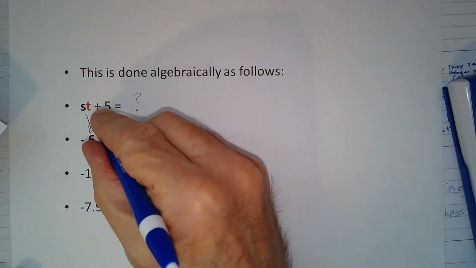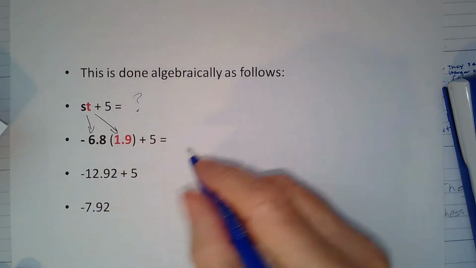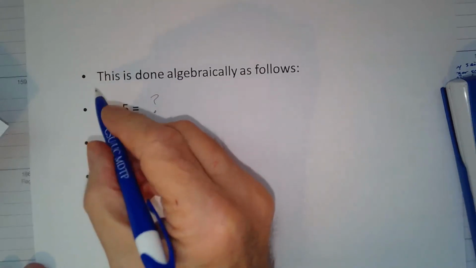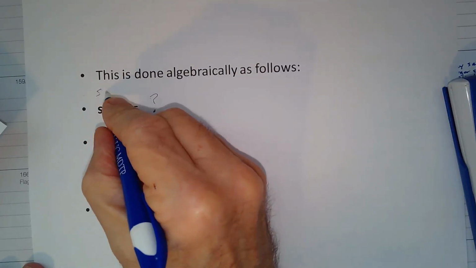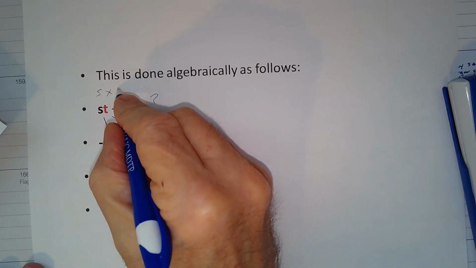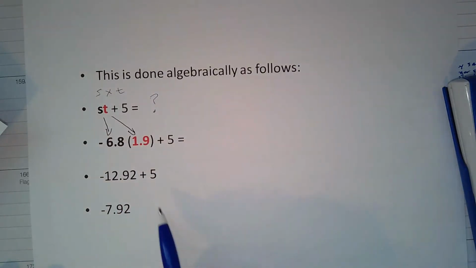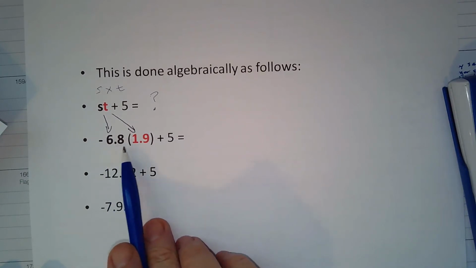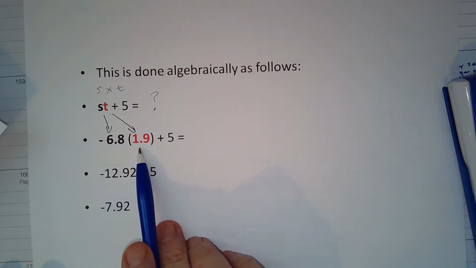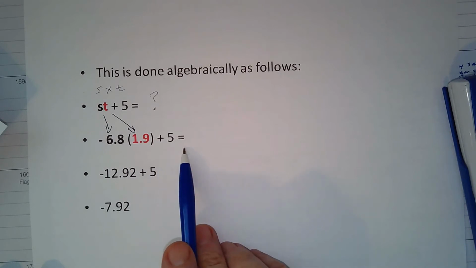For t, we substitute 1.9. And remember we said that st here is really s times t, okay? So knowing that, negative 6.8 must be multiplied by 1.9, and then we add the 5 to it.